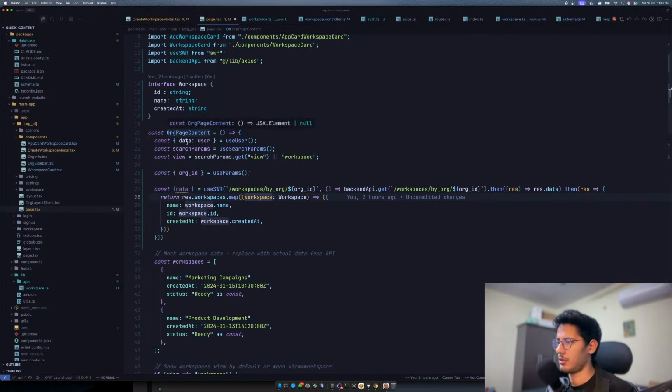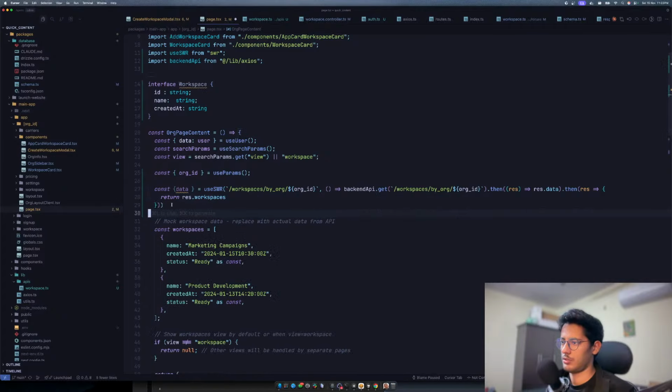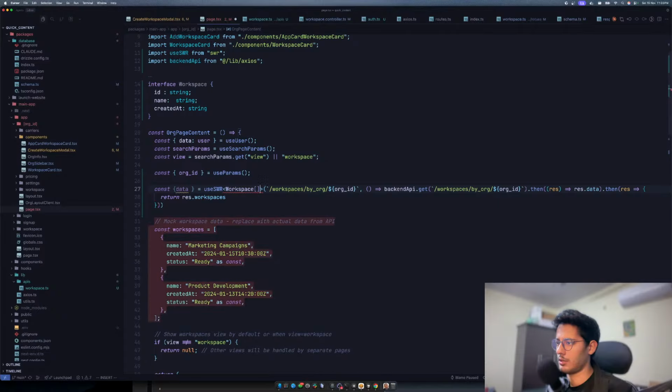Workspaces. Okay, and that's map, and then why do we need this? Just do this. That's kind of fine for me. I'll just give the type over here. That's workspace array. So we have the data, and we have isLoading and all those things, which we will show, but not right now.